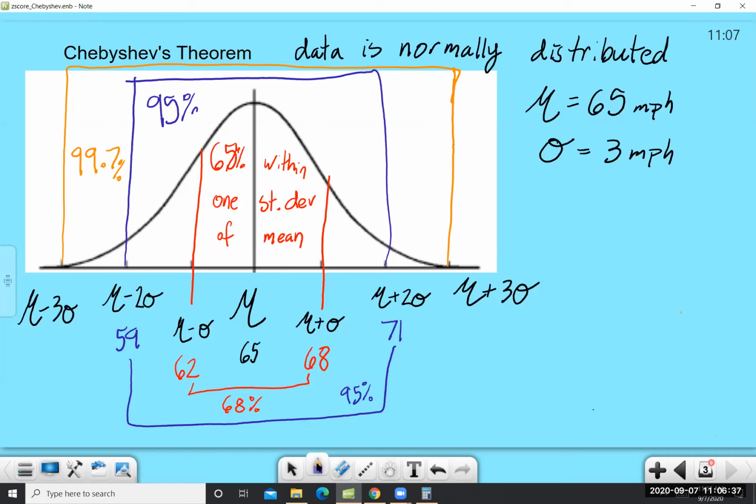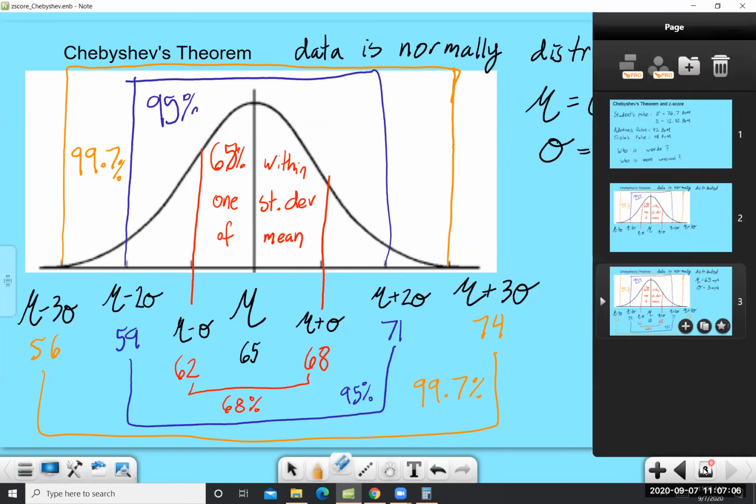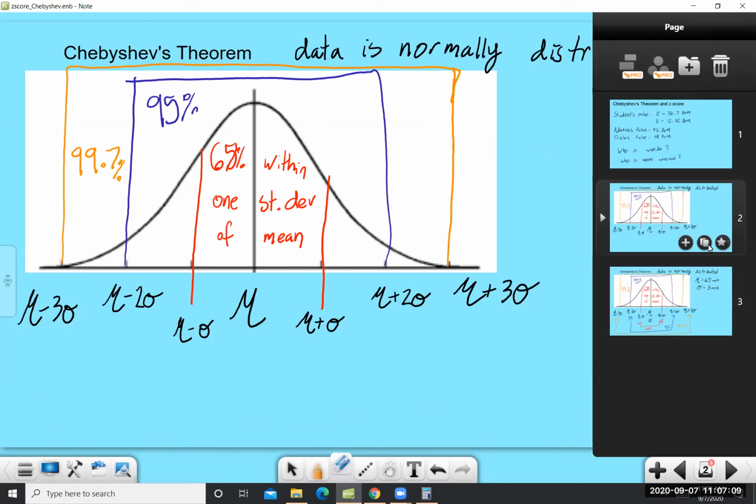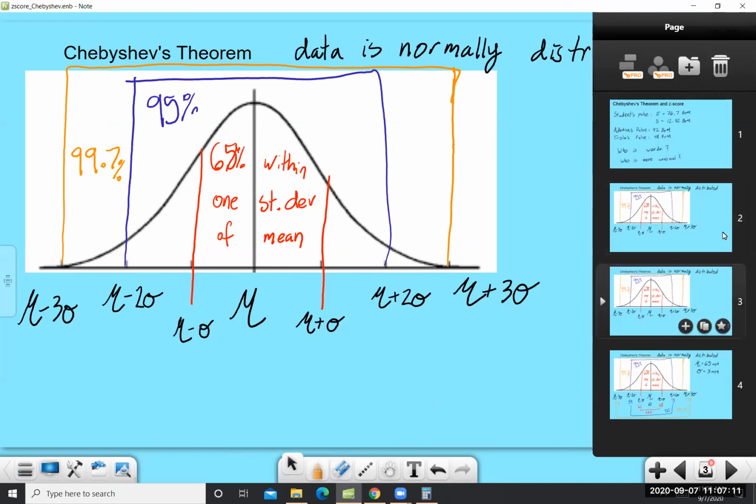And finally, if I add and subtract 3 again, 71 plus 3, that's mu plus 3 sigma, is going to be 74 miles per hour. And let's see, 59 minus 3, or mu minus 3 sigma, that is 56 miles per hour. So now we know that 99.7% of people travel between 56 and 74 miles per hour on this stretch of road. So that is how standard deviation and Chebyshev's theorem work.